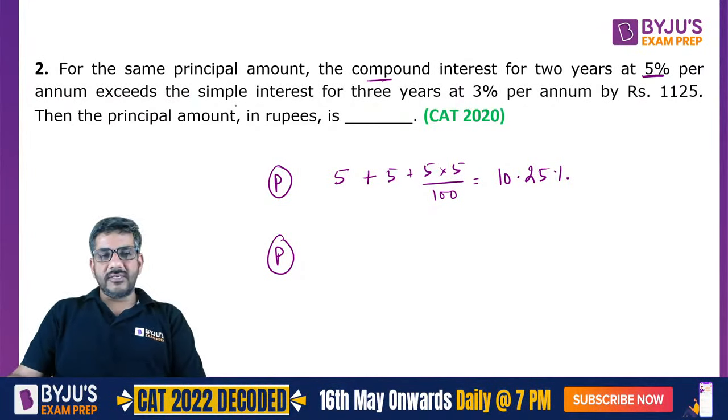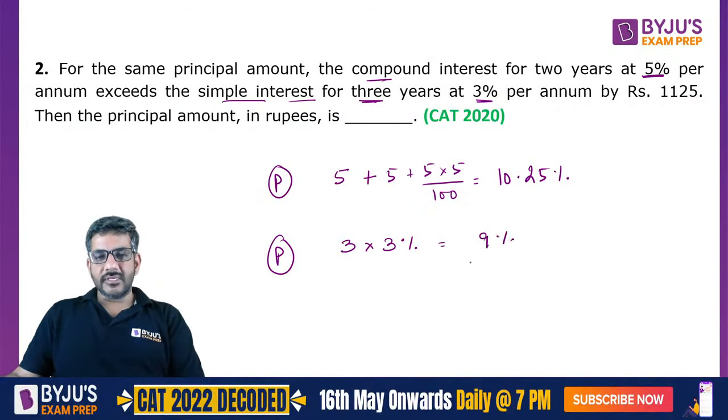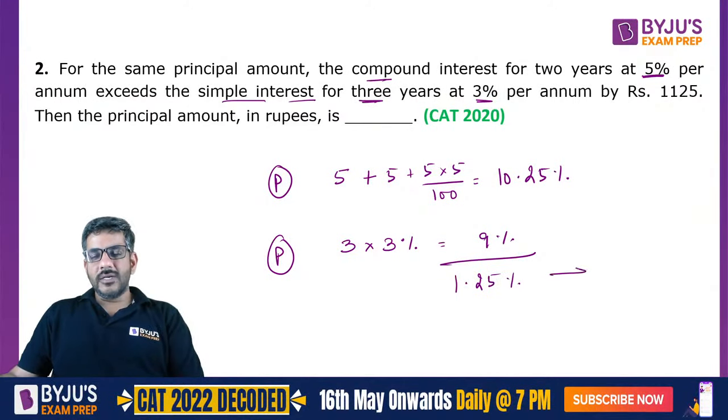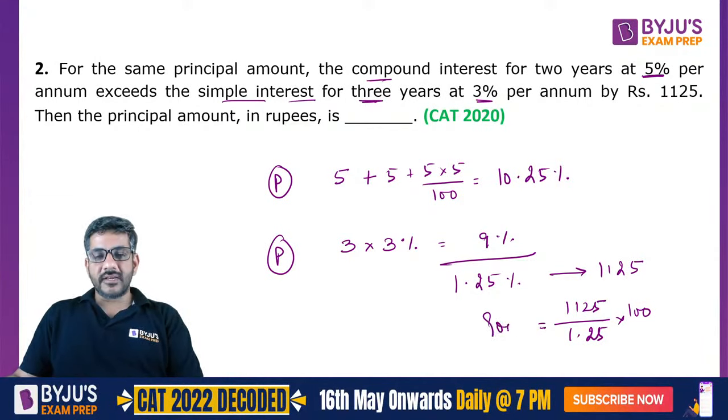Whereas in the second scenario, it is simple interest for 3 years at 3% per annum. So in case of simple interest, it is straight away R into T, that is equal to 9%. So what is the difference between these two? It is equal to 1.25%. Question says the difference is 1125. So 1.25 percent of what is 1125? That is my answer. So 1125 divided by 1.25 into 100. If you solve it, you will straight away get 90,000 as the principal, which is the correct answer.